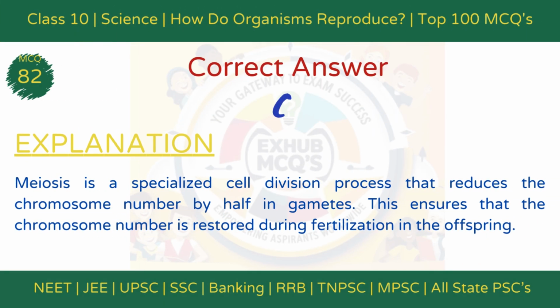The correct answer is option C, meiosis. Explanation. Meiosis is a specialized cell division process that reduces the chromosome number by half in gametes. This ensures that the chromosome number is restored during fertilization in the offspring.